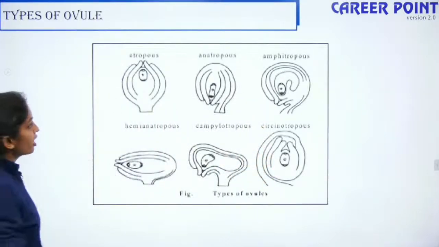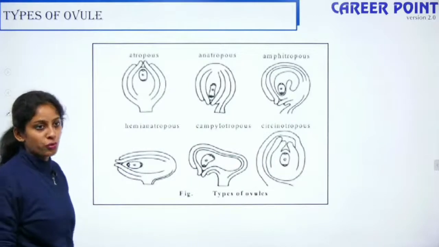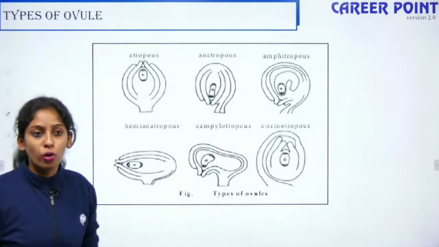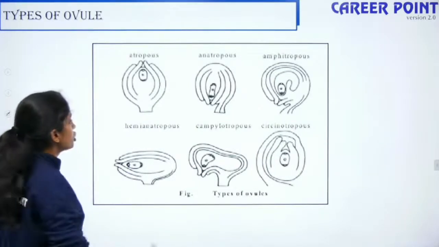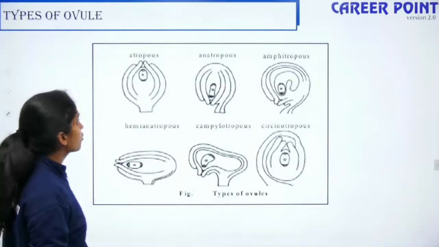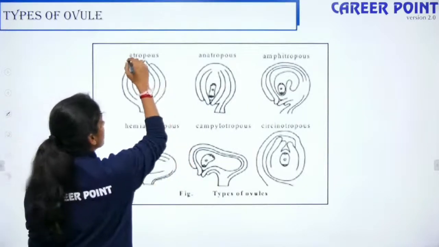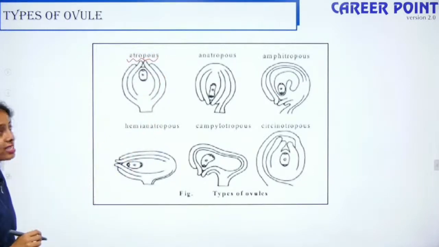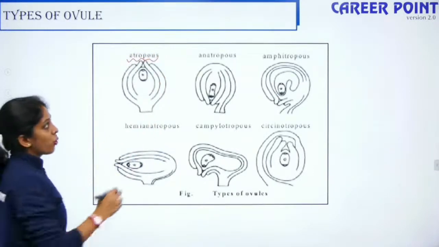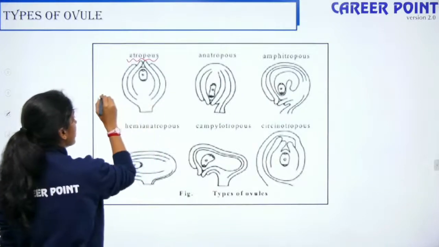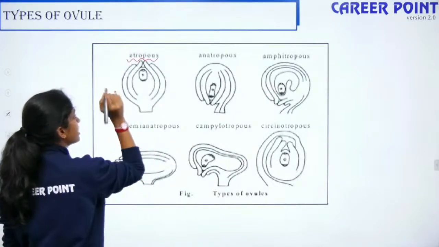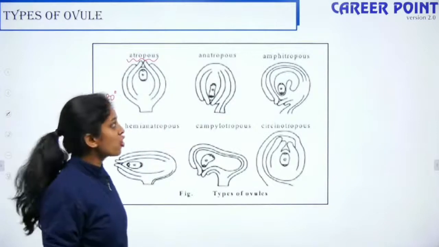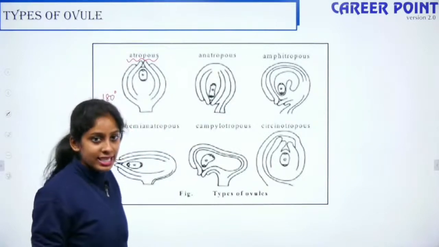Yes. So what are the different types of ovules based on their orientation of arrangement? First we will talk about atropous. Atropous is when everything is in a straight line, that is 180 degree. Anatropous is when it is at 90 degree.